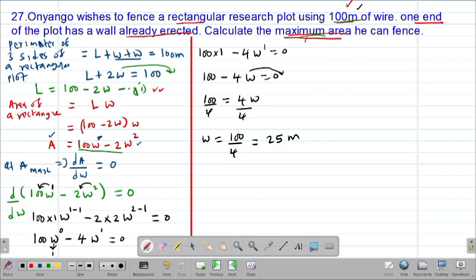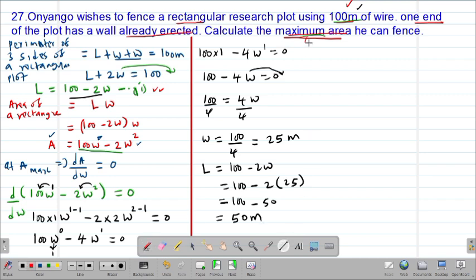Since we already had the formula for the length from the first equation, 100 minus 2w, which will be equal to 100 minus 2 times our w, which is 25 meters. So this is 100 minus 2 by 25, that is 50. So clearly 100 minus 50 will give us the length of 50 meters. Therefore, we have the dimensions of the rectangle that will make the area maximum. But the question wants the maximum area, not the dimensions.